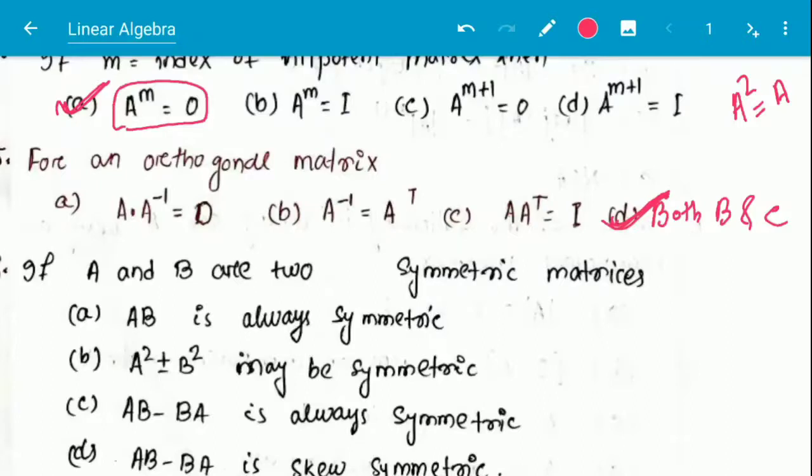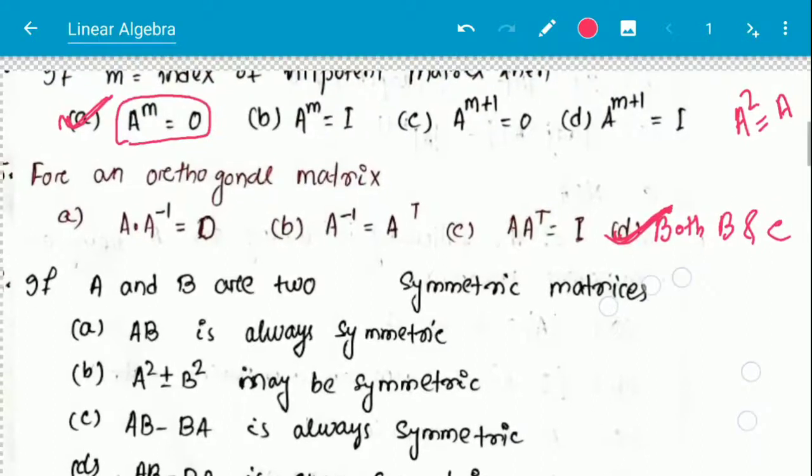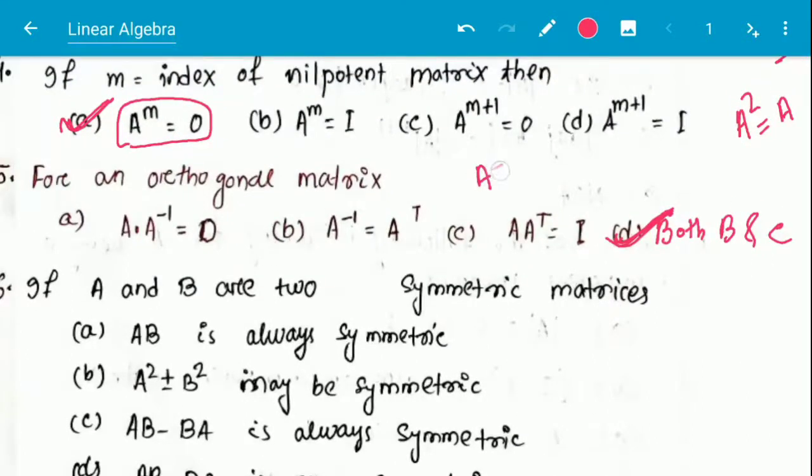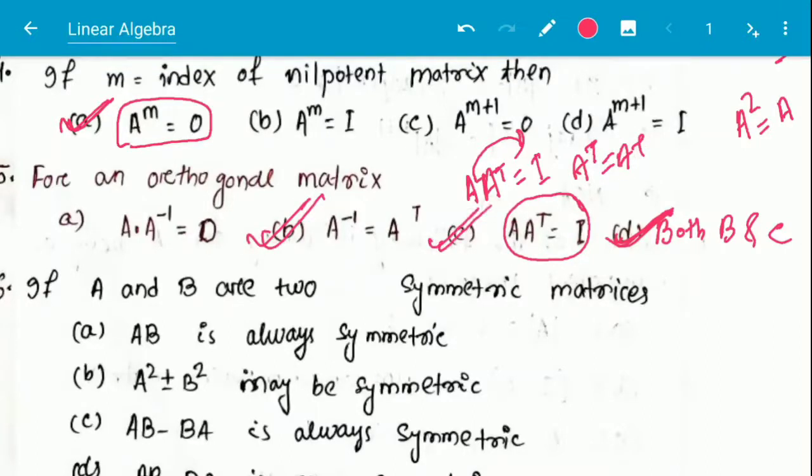And how? Actually, an orthogonal matrix is defined as A A transpose is equal to identity matrix. This is the definition, and if we put A to the right side, then it will be A transpose is equal to A inverse. So option B is also correct, option C is also correct, so option D is the answer, that is both B and C.